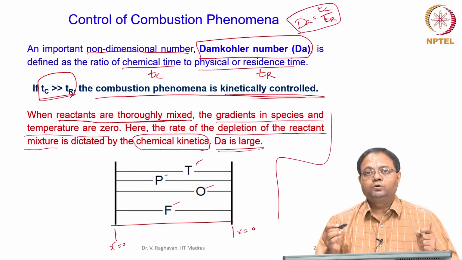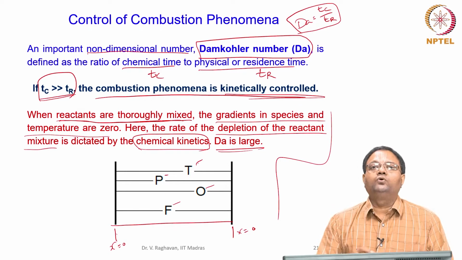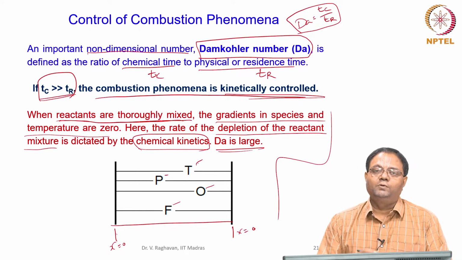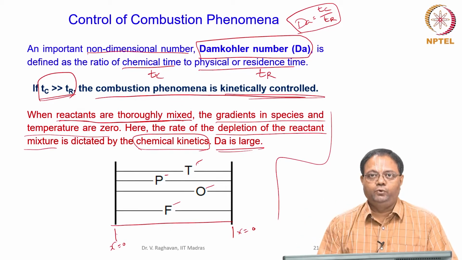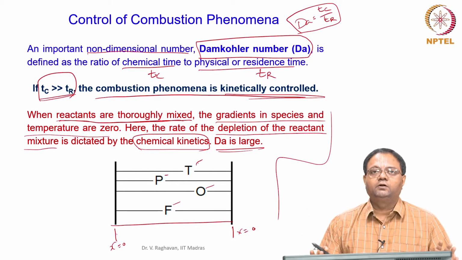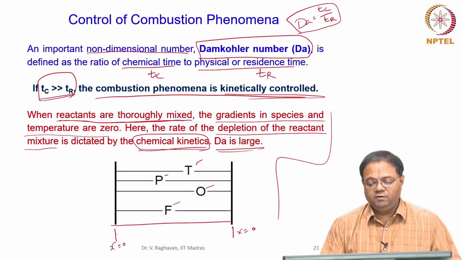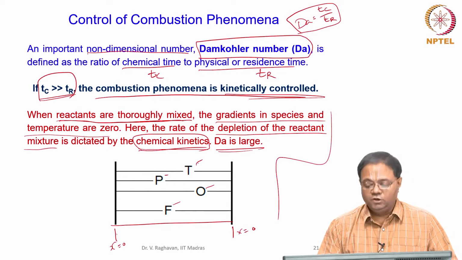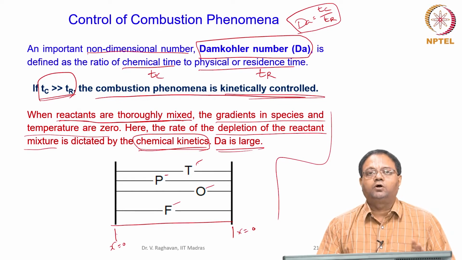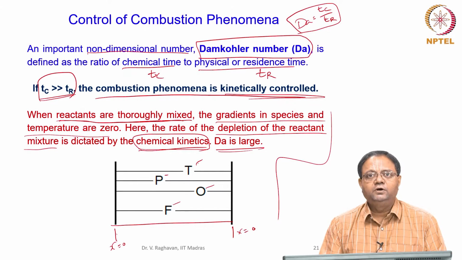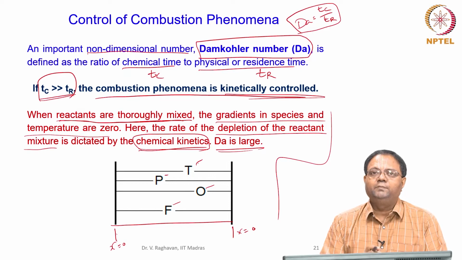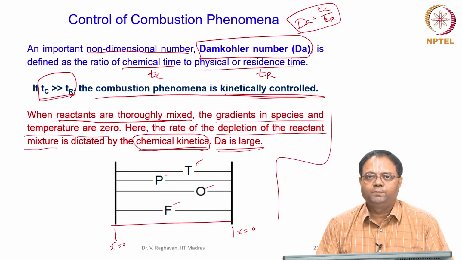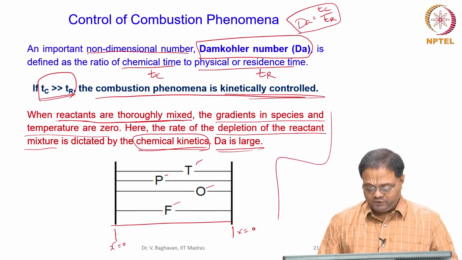Only the kinetics is going to help us solving this problem. So, how much time it will take for temperature to rise from the initial value to the final value, that will be only dependent on the chemical kinetics, analysis based on chemical kinetics. So, that is the first category in which the transport processes are not at all present. The residence time is very negligible. Okay. Finite rate of kinetics is required, that means it will take some time for the reaction to complete. Okay. So, that is what the first category is.